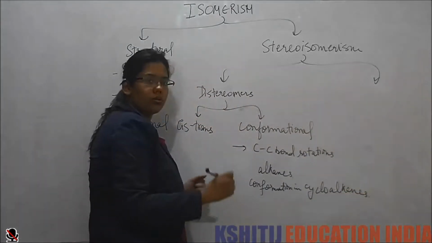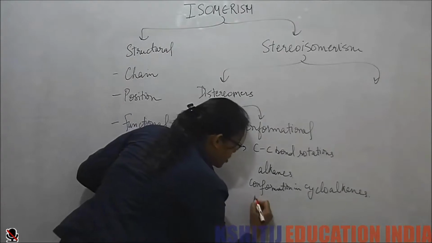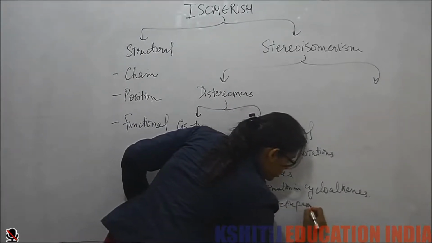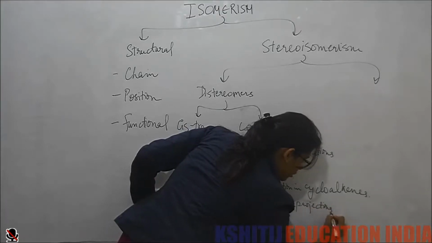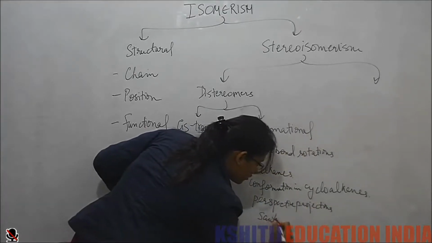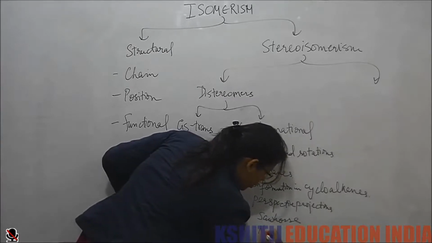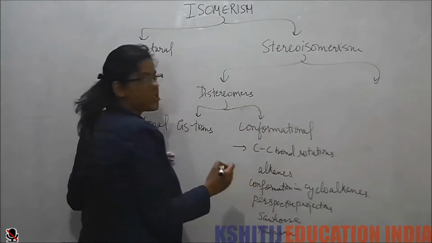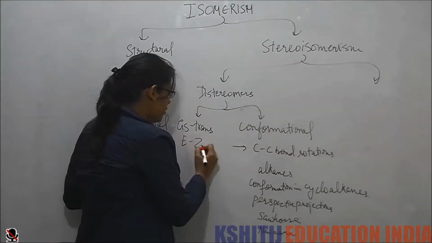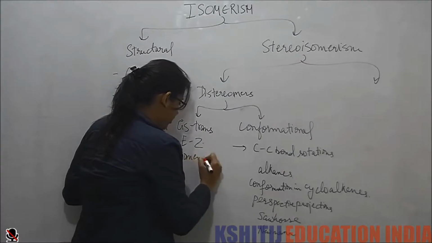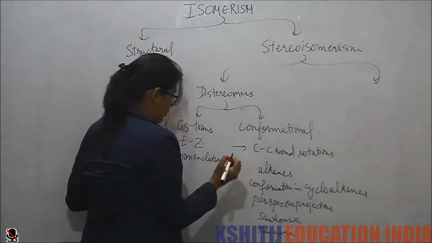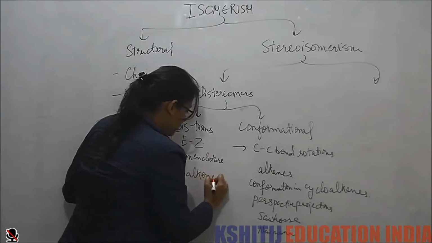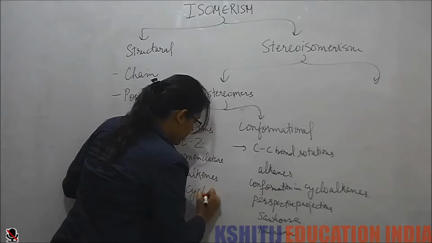We also saw the perspective projection, Sawhorse projection and Newman projection. And in cis-trans isomerism, we also learned the E-Z nomenclature. We saw cis-trans isomerism in alkenes and cycloalkenes.